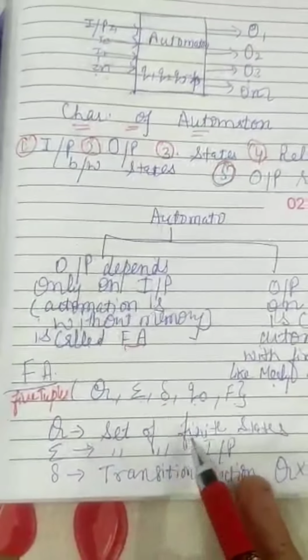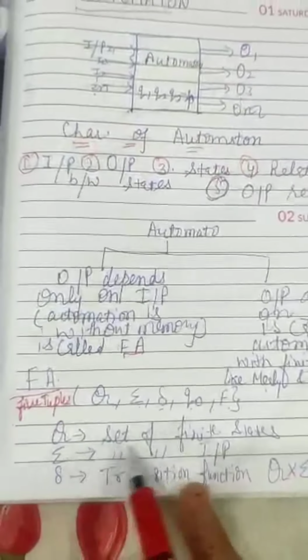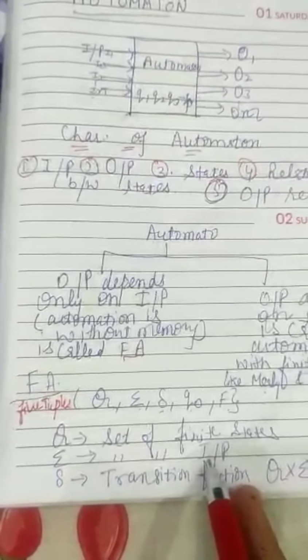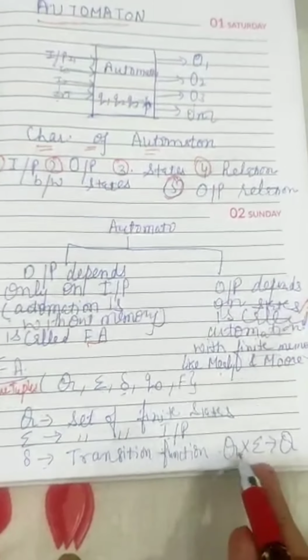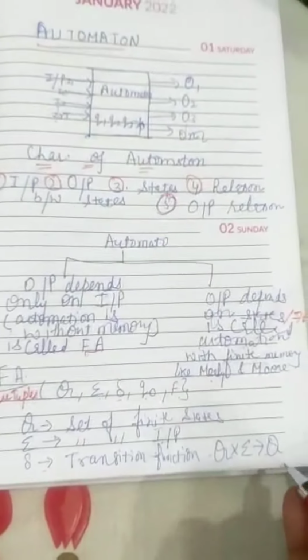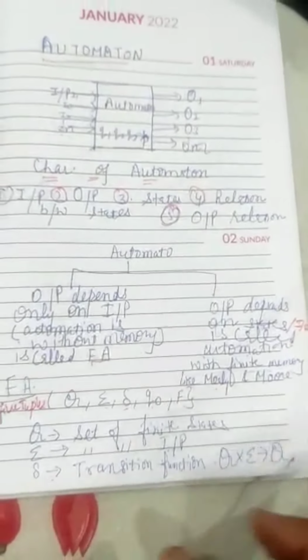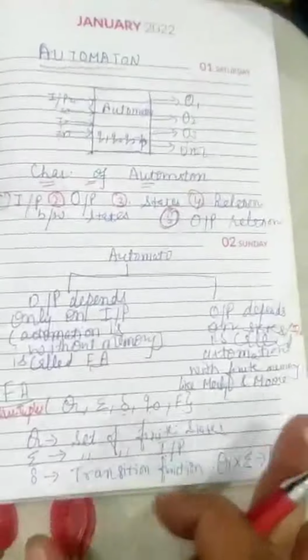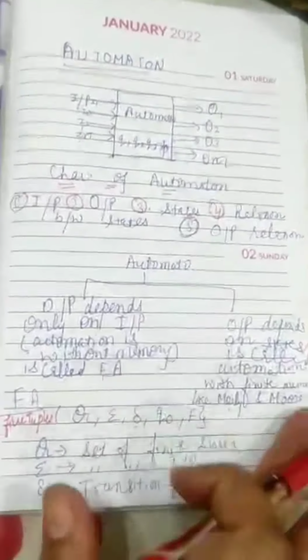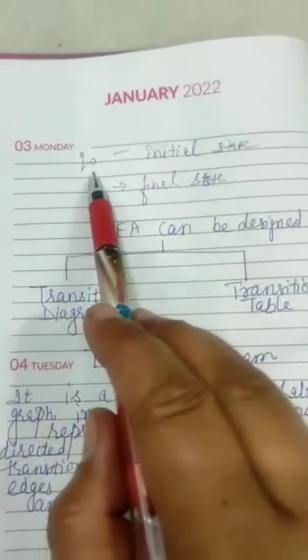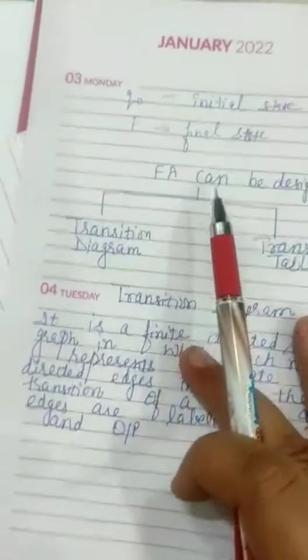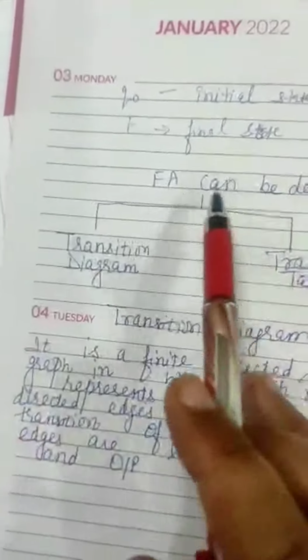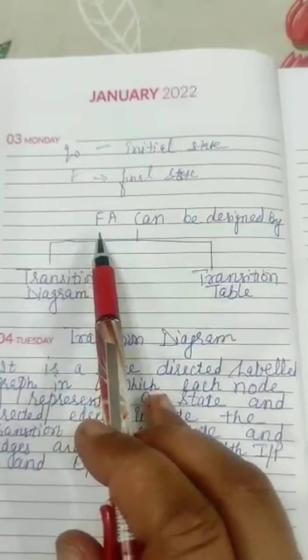Q is the set of finite states, sigma is the set of inputs, and delta is the transition function that maps Q into sigma into Q. I will discuss the meaning of this statement after you learn what finite automata actually is. Another tuple is Q naught, that is the initial state. F is the final state. These are the 5 tuples that are used to describe the finite automata.